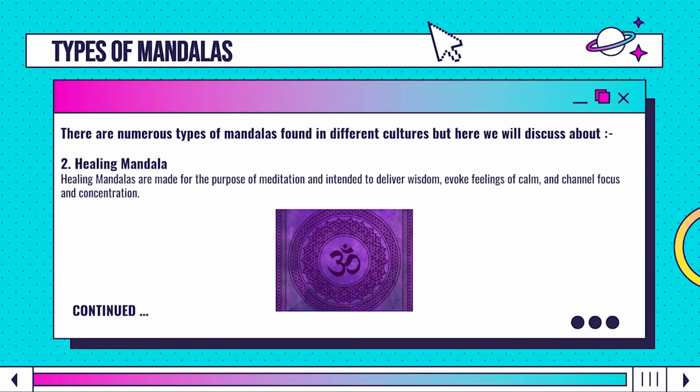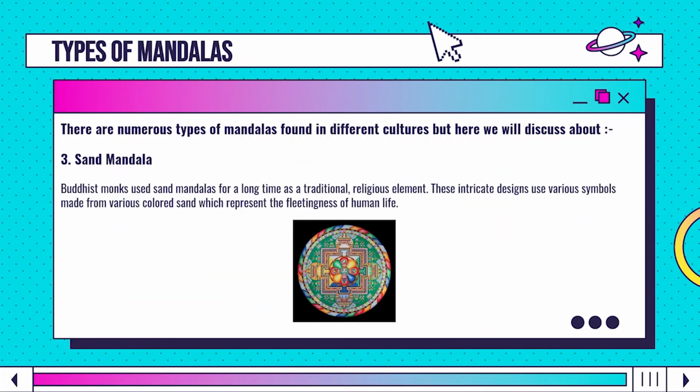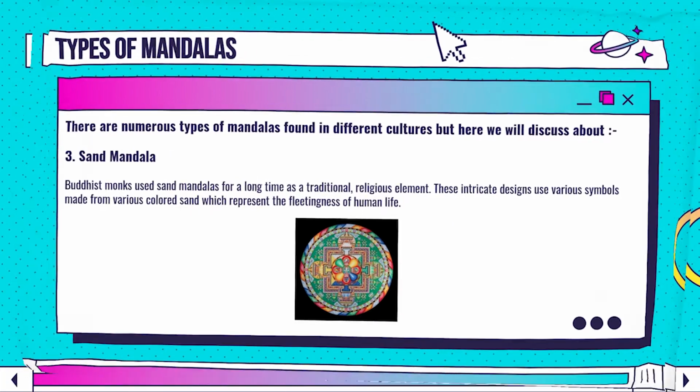Second, healing mandala. Healing mandalas are made for the purpose of meditation and are intended to deliver wisdom, evoke feelings of calm, and channel focus and concentration. Third, sand mandala. Buddhist monks have used sand mandalas for a long time as a traditional religious element. These designs use various symbols made from various colors of sand, which represent the fleetingness of human life.